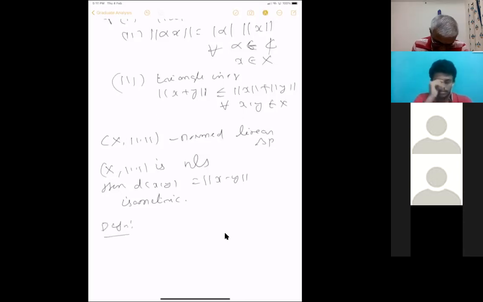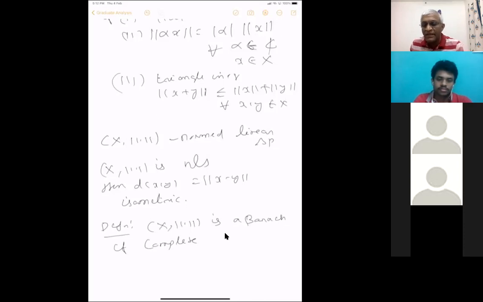X is a Banach space if it is complete. I will not write this d. When I say something converges with respect to this norm, it converges with respect to that metric. It's complete with respect to this norm, that means it's complete with respect to that metric. So if every Cauchy sequence in this vector space has a limit, is convergent in this vector space, then we say it's a Banach space.